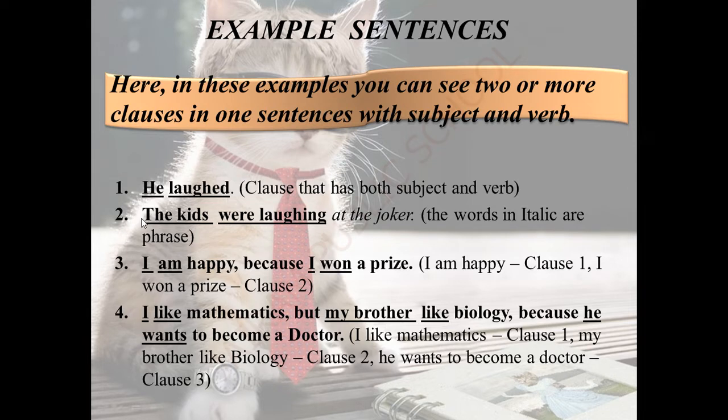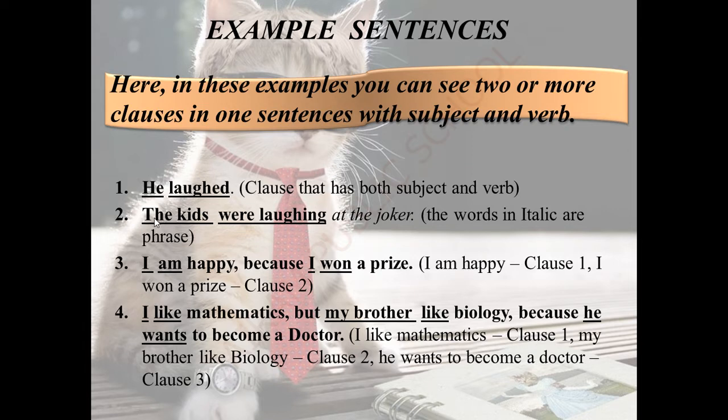Second sentence. The kids were laughing at the joker. See the sentence once again. The kids were laughing at the joker. Here in this sentence, the kids is the subject. Were laughing is a verb.